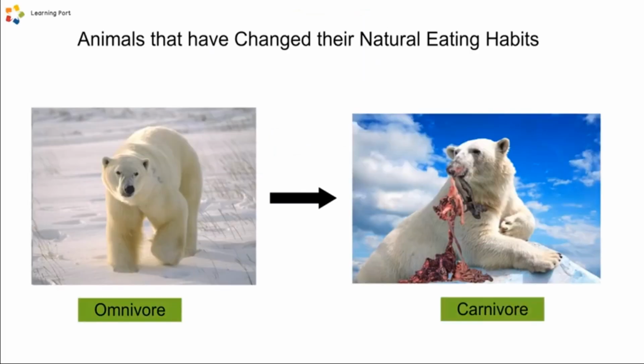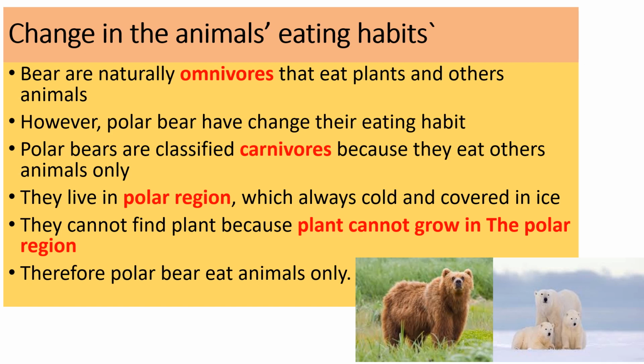This slide shows the animals that have changed their natural eating habit. For example, here is bear. So bear is an omnivore, but it will change its eating habit to carnivore. Why do some animals change their eating habit? So this slide will tell us why bear, which is naturally an omnivore that eats plants and other animals, changes its eating habit.